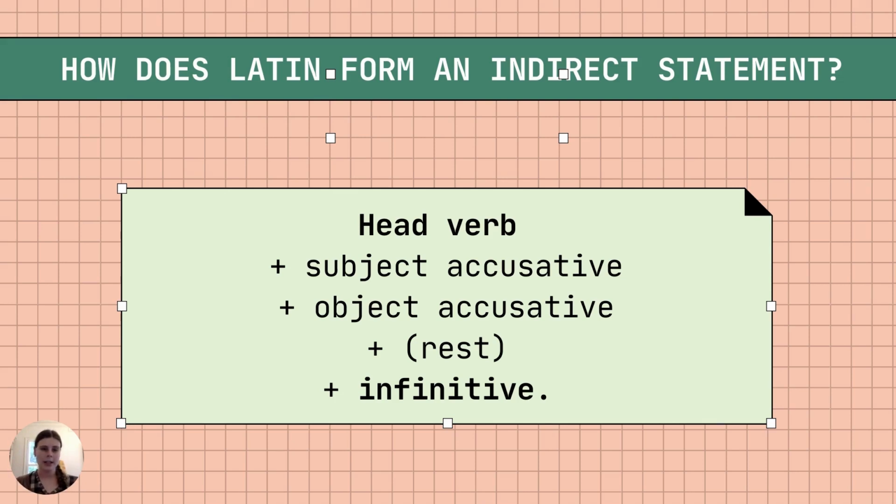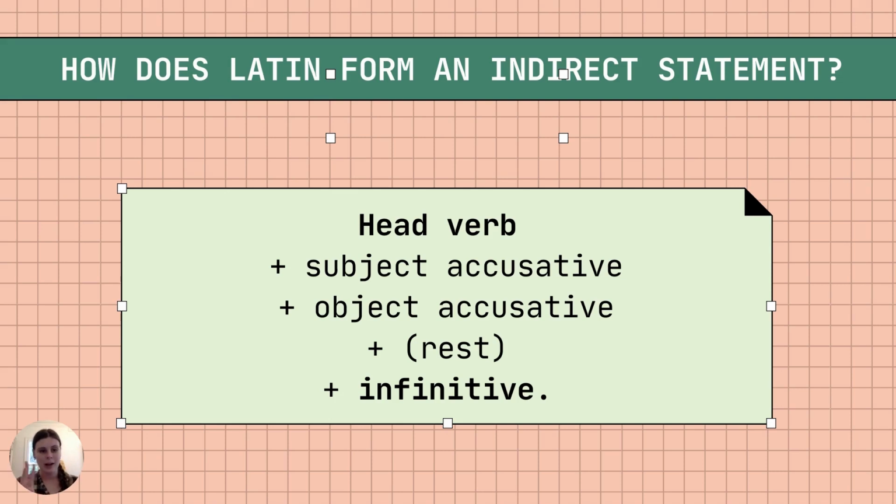Then the actual indirect statement is going to be made up of a subject accusative, an object accusative, rest, as in, there might be a prepositional phrase in there, might be a dative or an ablative in there, a genitive, and then finally, you're going to have the infinitive. Now, the reason why I bolded head verb and infinitive is that those are actually the only 2 things that you need to make an indirect statement, right?